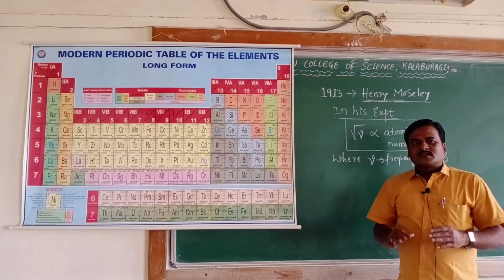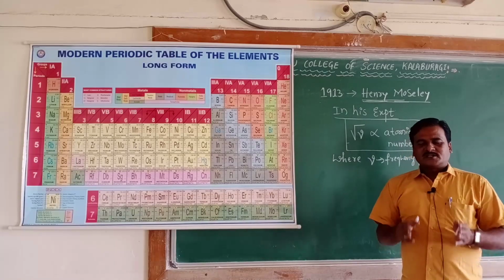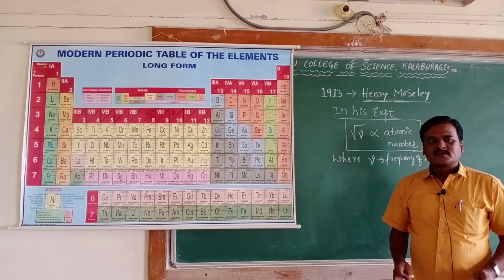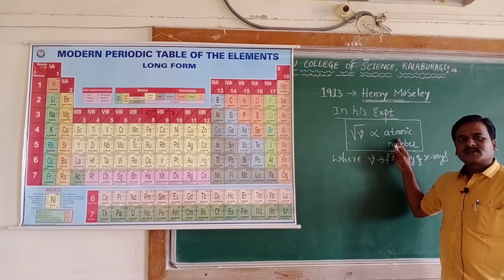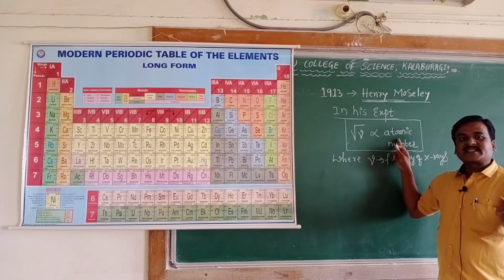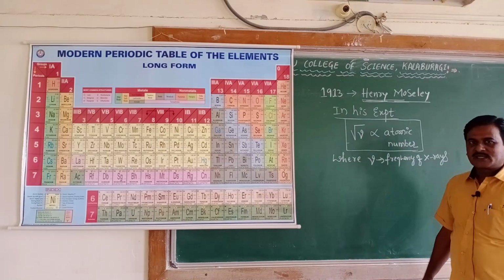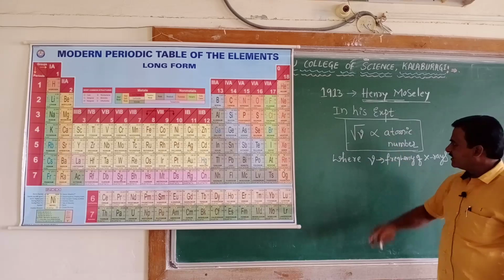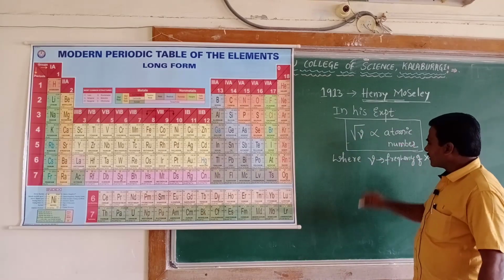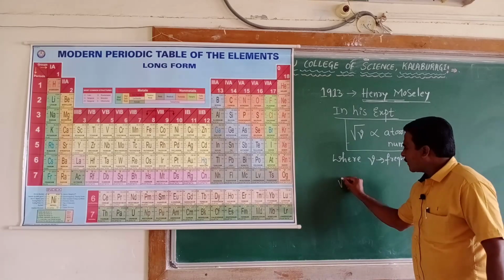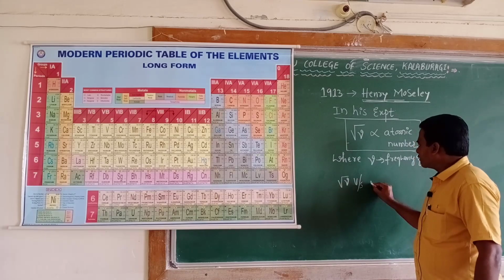Even experimental verification and further investigation made him come to the conclusion that it is the atomic number, not the atomic mass, that is the main basis for classification. He studied the square root of frequency versus atomic number.